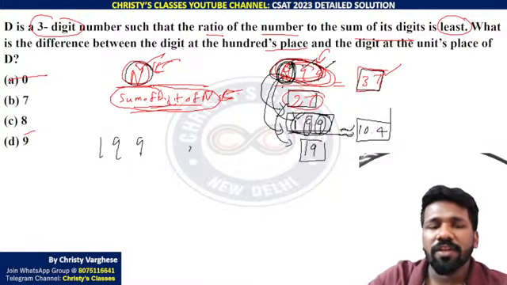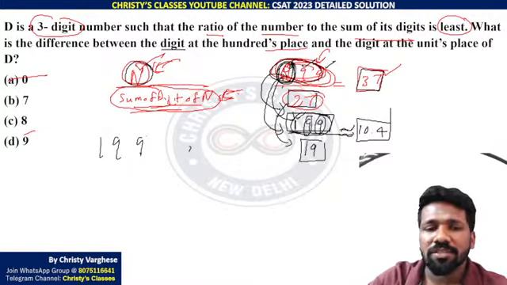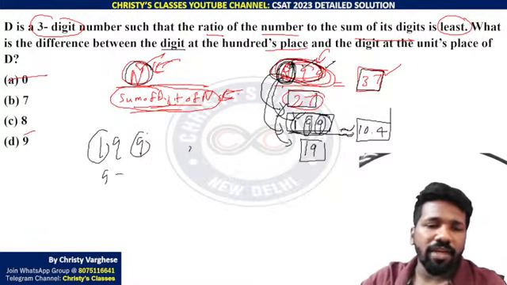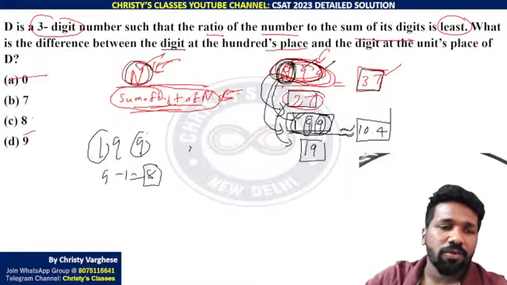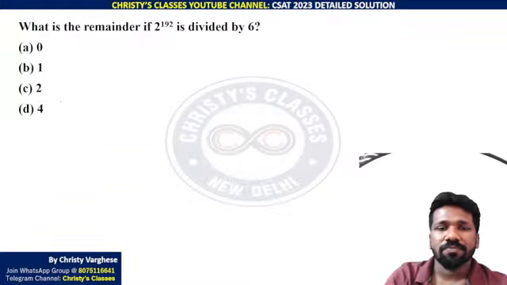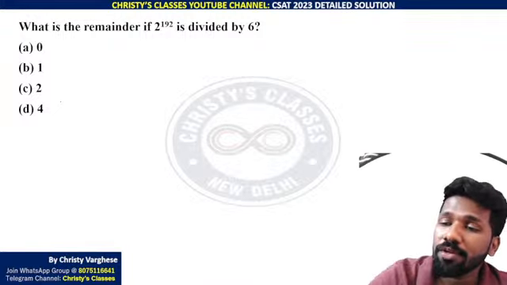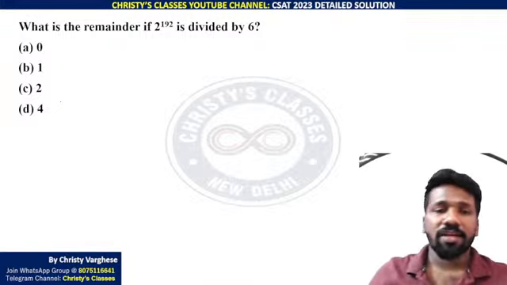We need to find the difference between the digit at the hundreds place, that is 1, and the unit place, 9. So 9 minus 1, 8 is the answer. Option C, 8 is the answer. Yeah, this one is a good question, but you need to know a property here. Make a try anyway.